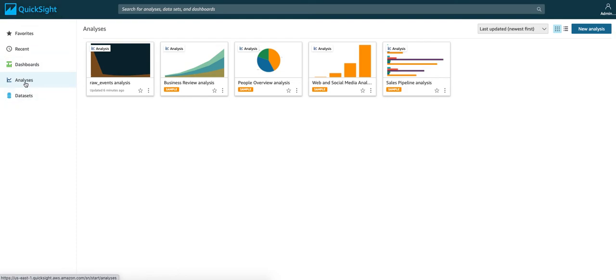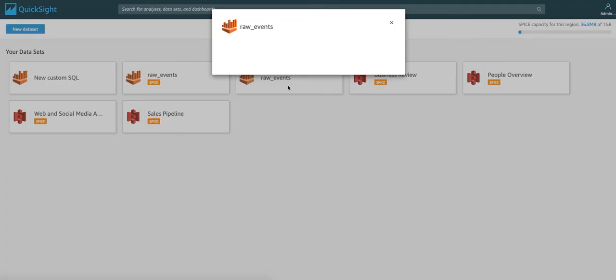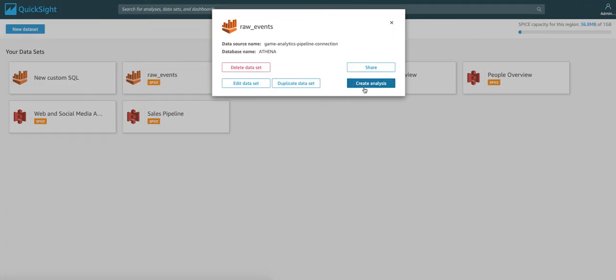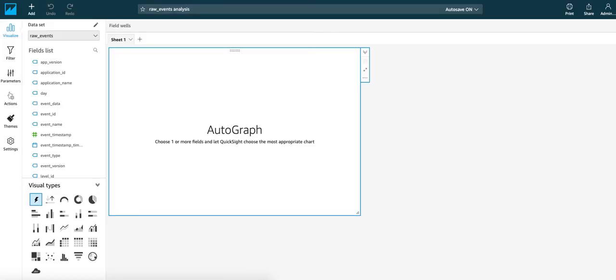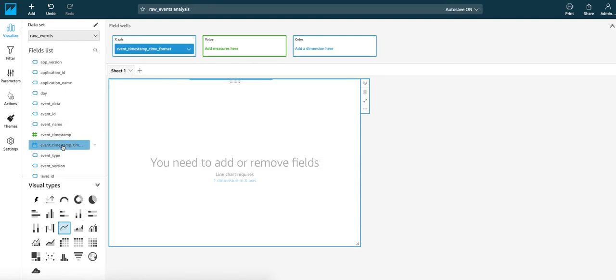Now to build the Amazon Quicksite dashboard, we again navigate to Amazon Quicksite console. This time we click on Analysis, New Analysis, and we choose our data set, which is row events, and then we create analysis. A new sheet with a blank visual will display. In the visual types pane, let's select, for example, line chart. And Amazon Quicksite will create the visualization for us. From the fields list, let's select event timestamp time format.